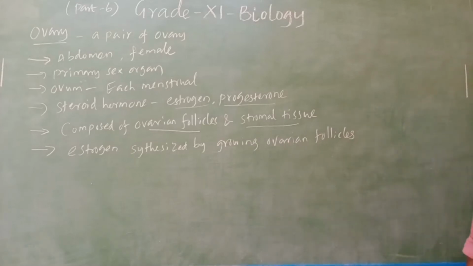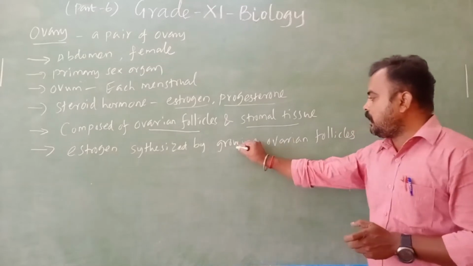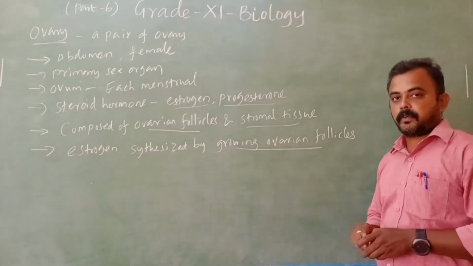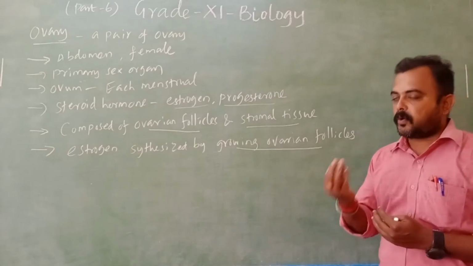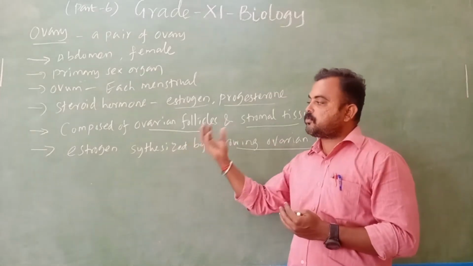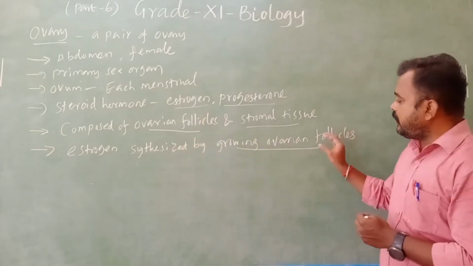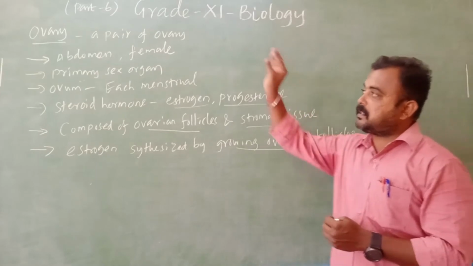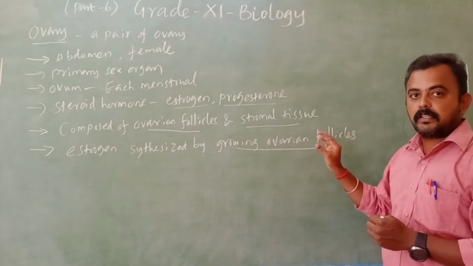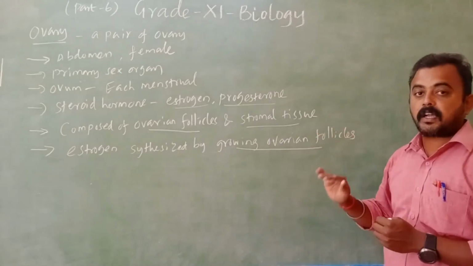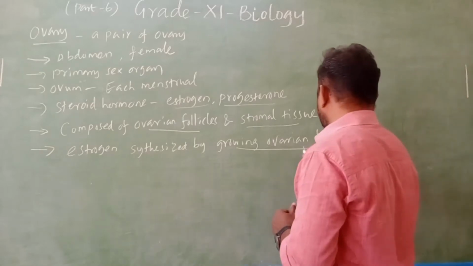The ovarian follicles are growing, and during that time the estrogens are produced and secreted. Where are the ovarian follicles present? They are present in the ovary. Later on, the ovarian follicles are converted into corpus luteum.